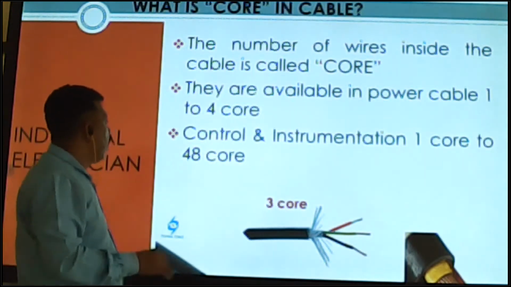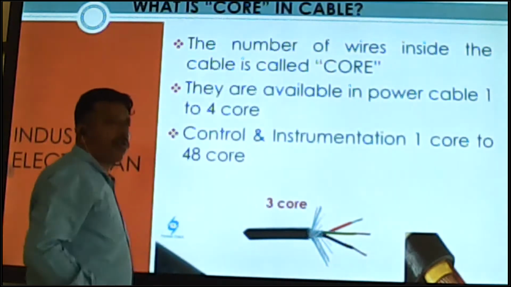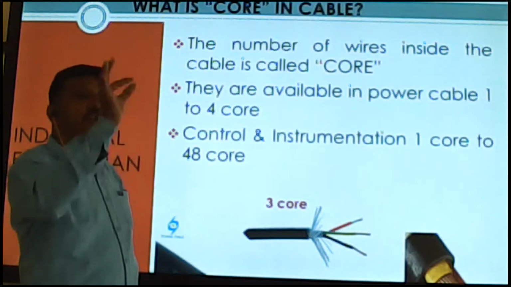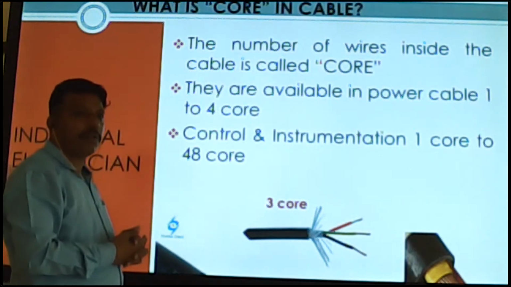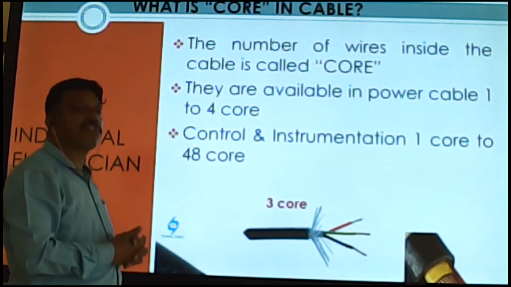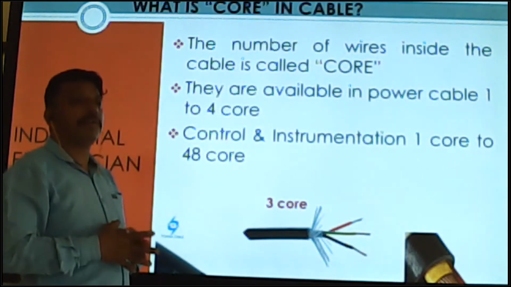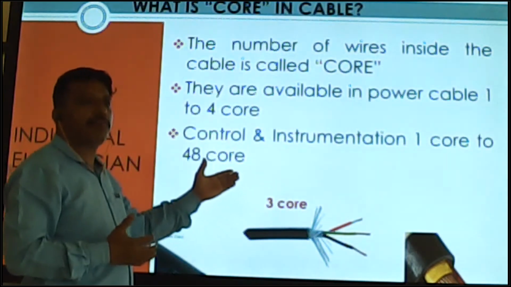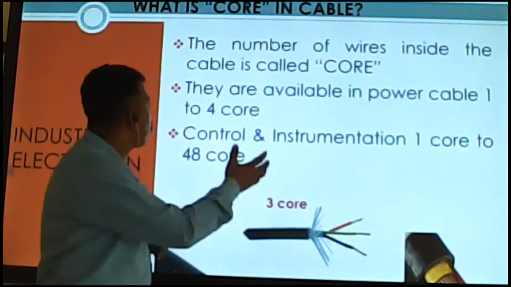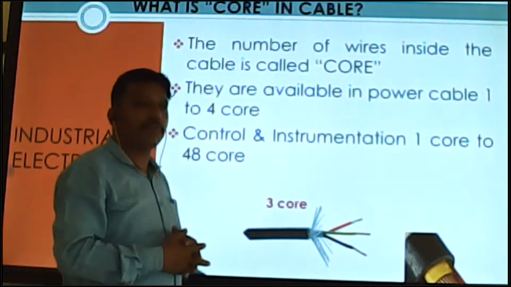And control and instrumentation cable comes from 1 core up to 48 core. How many cores are required depends on your panel or your control system, on the building or industry requirement.